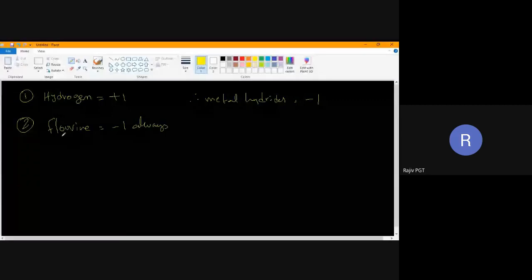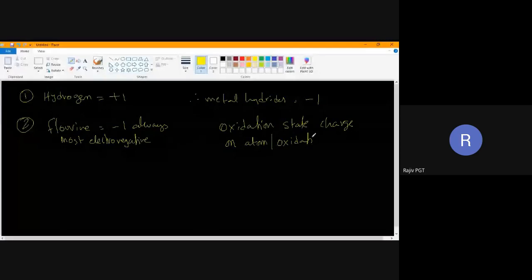Here, what I want to say is, why does this charge come? What is meant by oxidation state? Oxidation state is nothing but the charge on an atom, called oxidation state or oxidation number. Suppose I write H and F, listen carefully, children. Fluorine is more electronegative, so it will take the electrons. If it takes electrons, it will get -1. Hydrogen has lost electrons, so it will get +1.